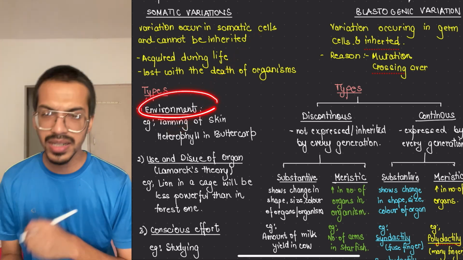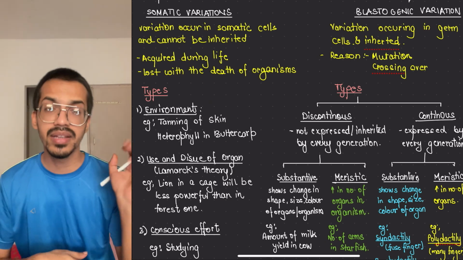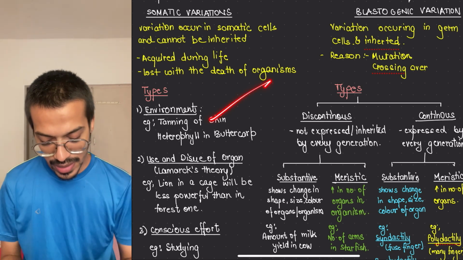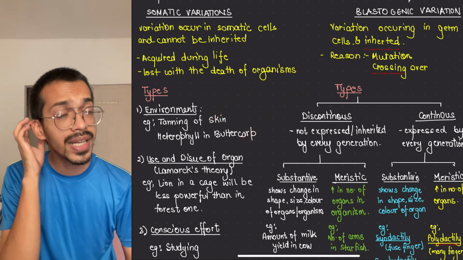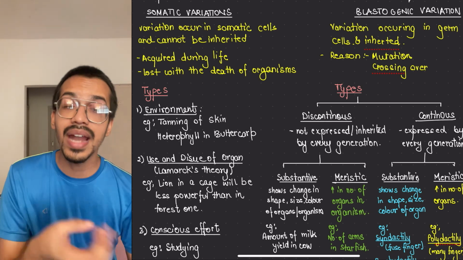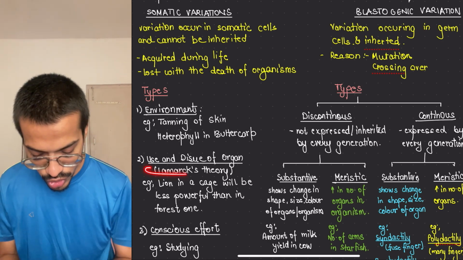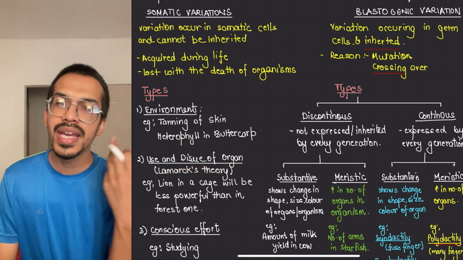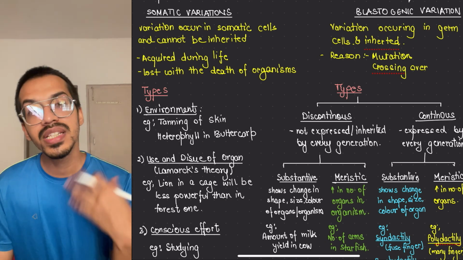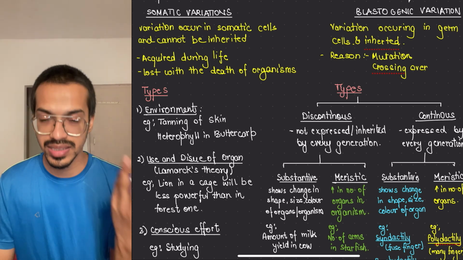Next, the types of somatic variations. They could be environmental. For example, if I go in the sun, tanning will occur, but my dad is not going out, so he doesn't have any tan. Then heterophylly in the buttercup: when they are in water and when they are in the terrestrial environment, they look very different. Then use and disuse of organs. Sometimes, if we stop using one organ, it will be wasted, but if we keep on using it, it becomes better in every respect.